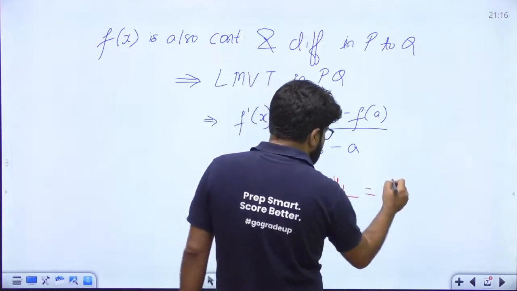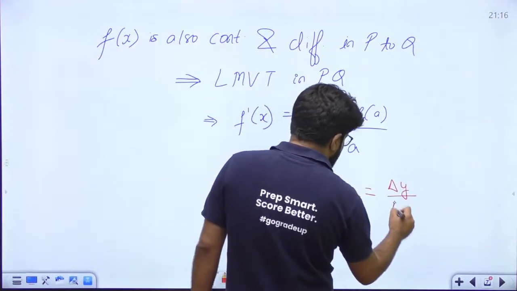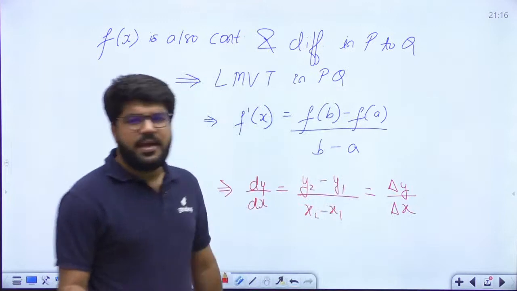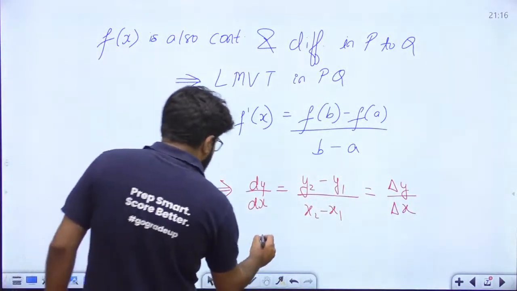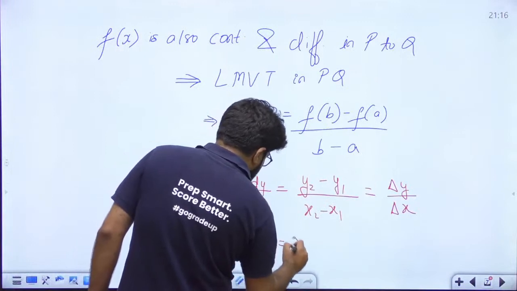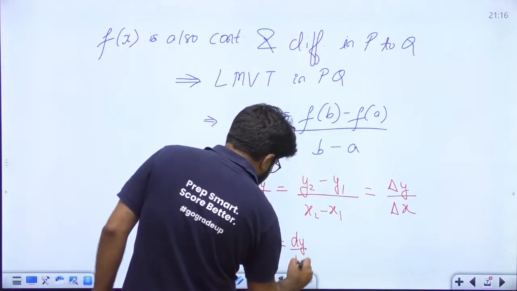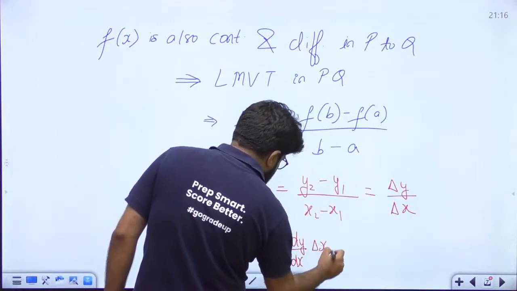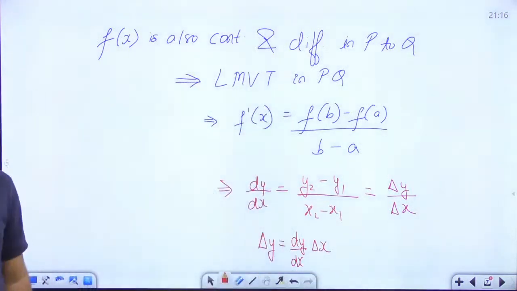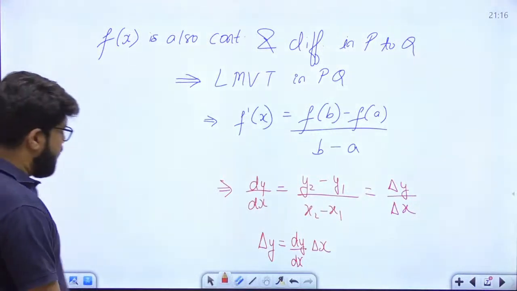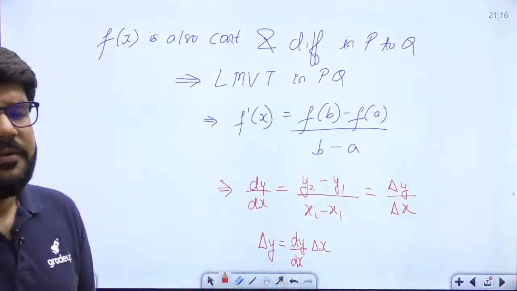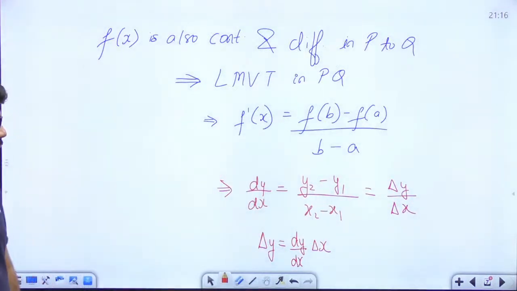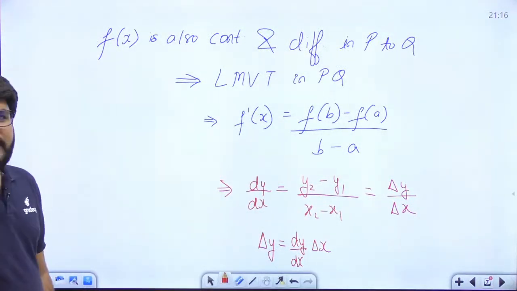But already I told you that y2 minus y1 is delta y, and x2 minus x1 is delta x. Okay, so from here, what is the value of delta y? Delta y is equal to dy by dx into delta x. That is the value of delta y, right? dy by dx into delta x.